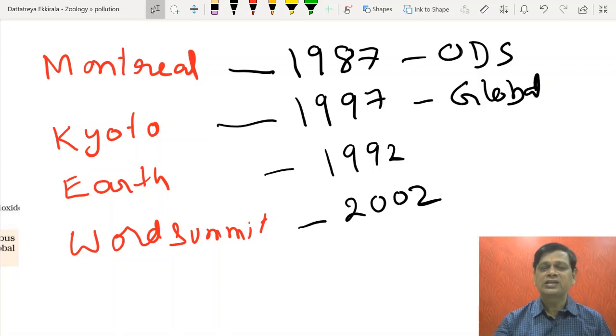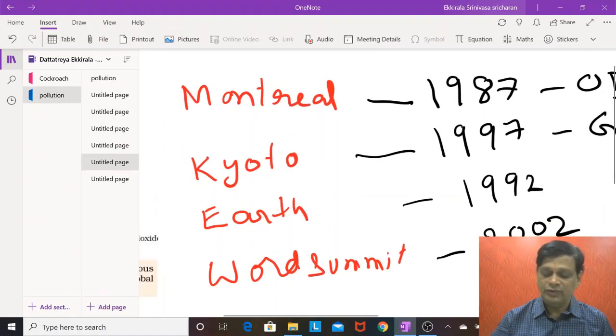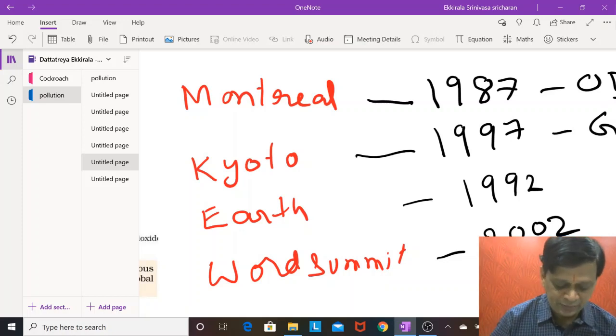These are all case studies mentioned in the book, so you should see them. Several people worked for protecting the earth, like wildlife and other things, and Sundarlal Bahuguna and other people are like this.